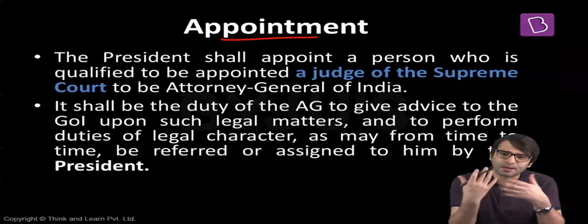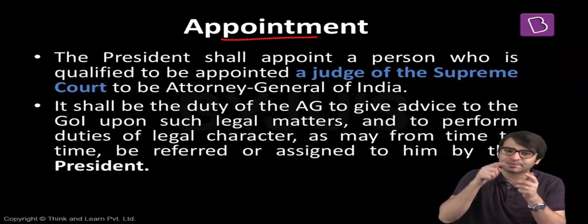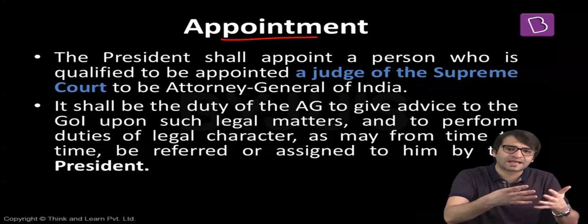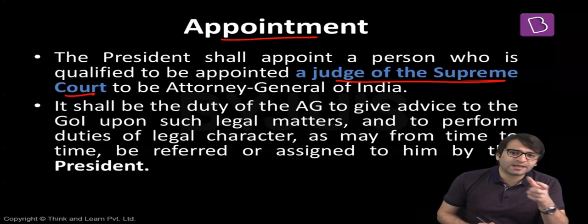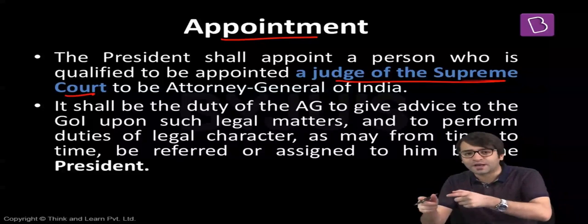That means the President appoints the Attorney General of India based on the advice of the Prime Minister and his Council of Ministers. But what should be the qualification of somebody who can be appointed as the Attorney General of India? Anybody who is qualified to be appointed as a judge of the Supreme Court is qualified to be appointed as the Attorney General of India. But who is qualified to be appointed as the judge of the Supreme Court?